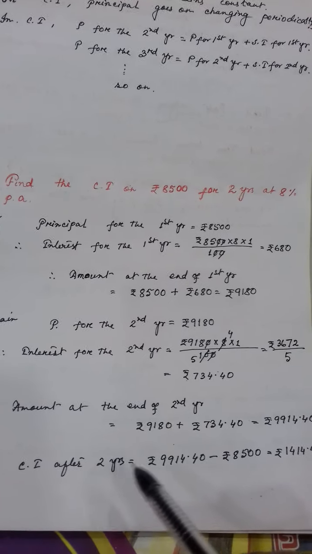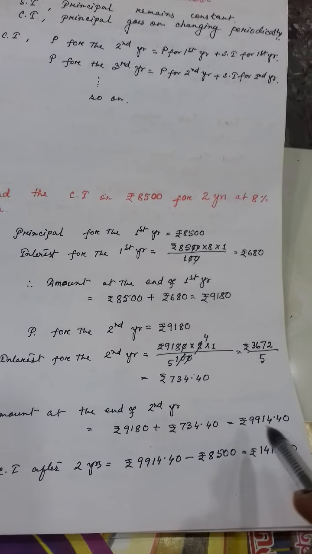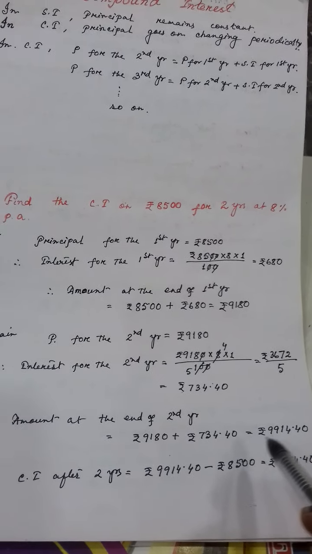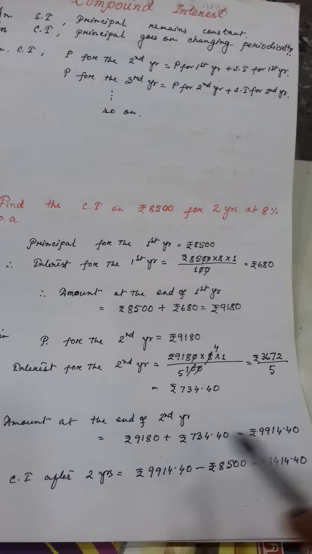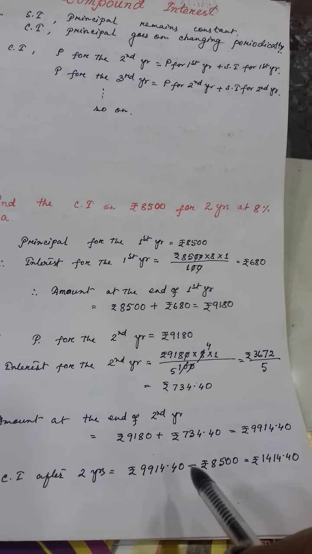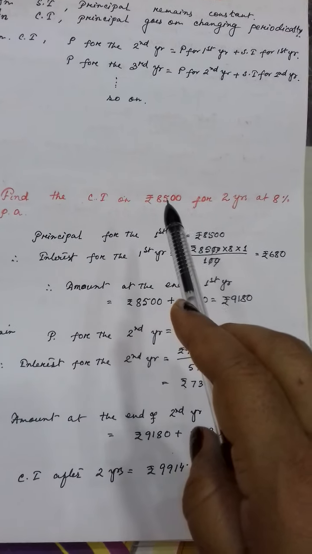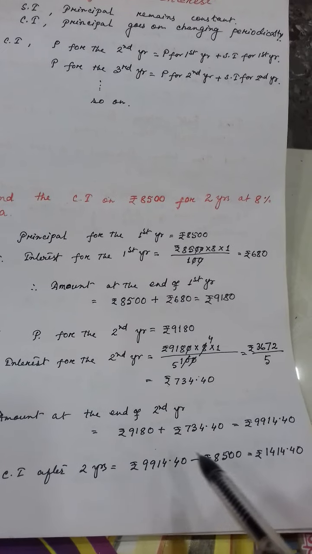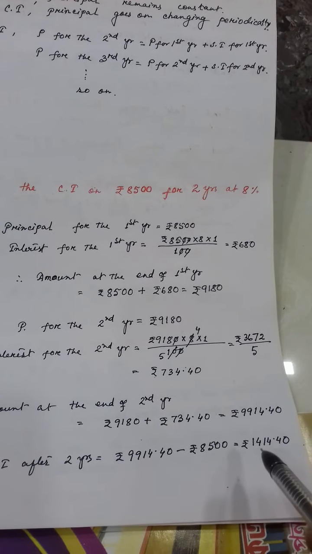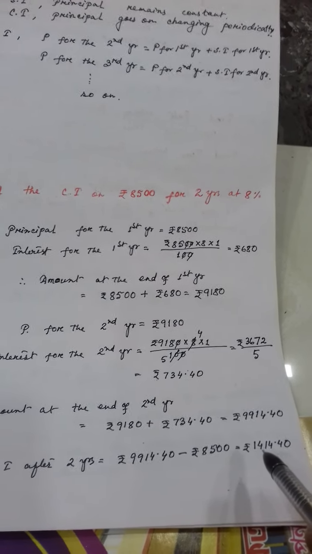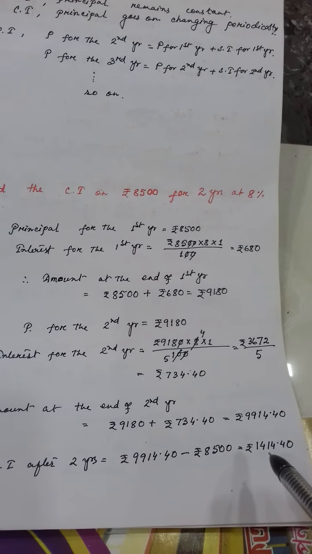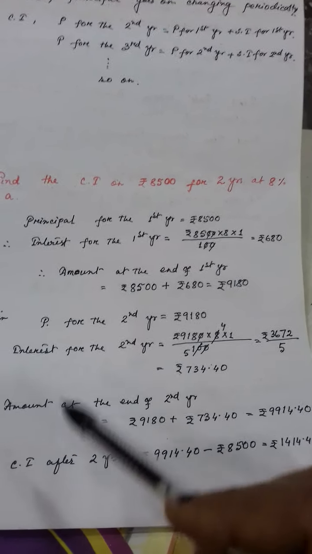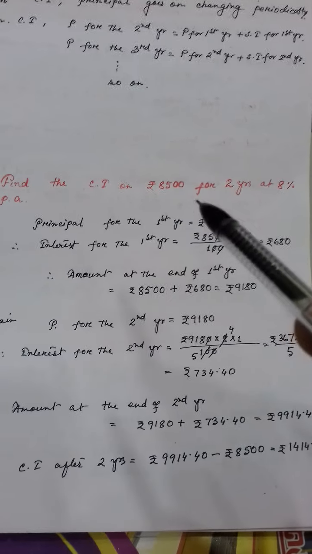It will be this total amount, means at last whatever the amount he has got, this total amount minus that original amount. In the beginning, what was the original amount? That amount. So when it will be deducted, this is the required compound interest. Clear?